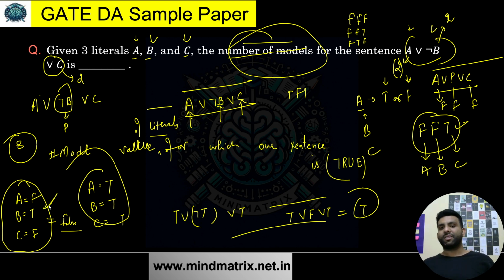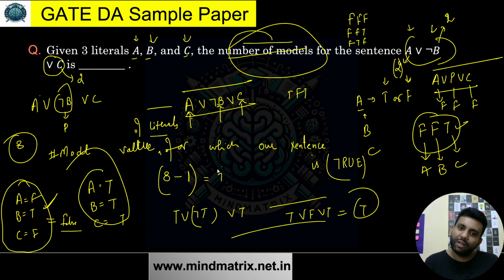So how many models are there? We had a total of 8 ways we can have the input. That means 8 interpretations. Out of that, only one case exists where it will be false. That means the number of models. What is a model? When we have the truth value as true for the sentence. So that is going to be 7. I hope this is clear. Total cases minus the false case.